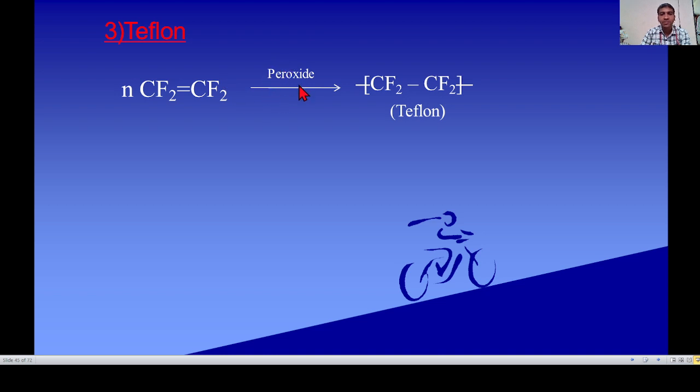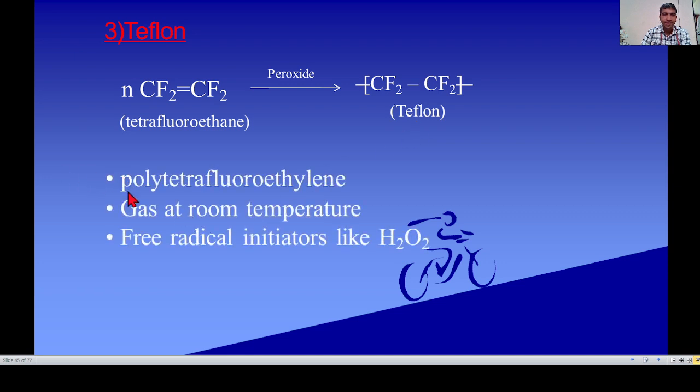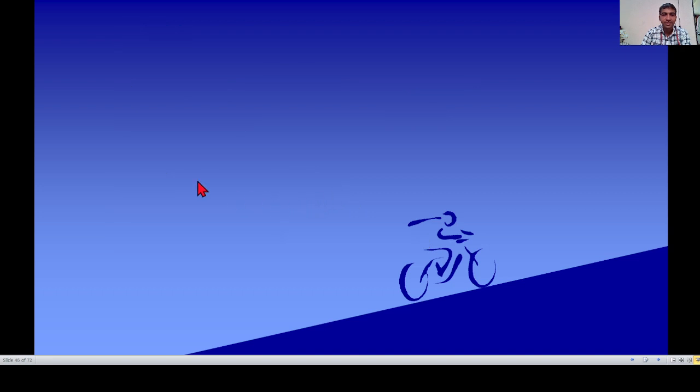Generally, addition polymerization is carried out in presence of peroxides. And this is the Teflon. This is the structure of Teflon. Tetrafluoroethene undergoes polymerization to form this Teflon. Next, polytetrafluoroethylene.